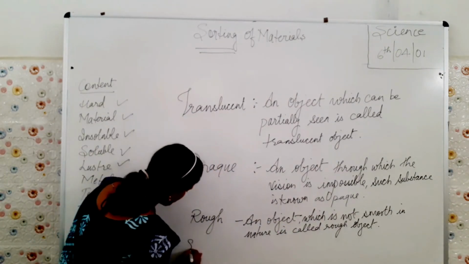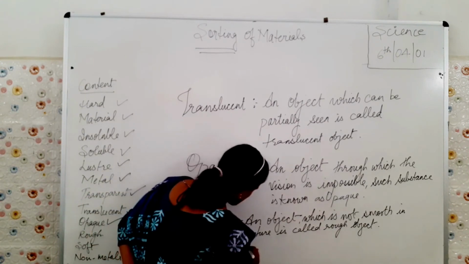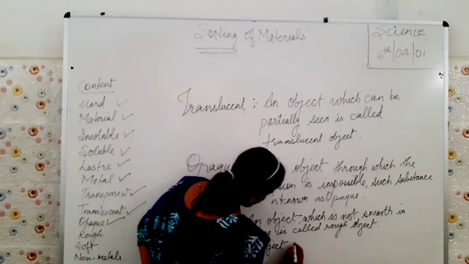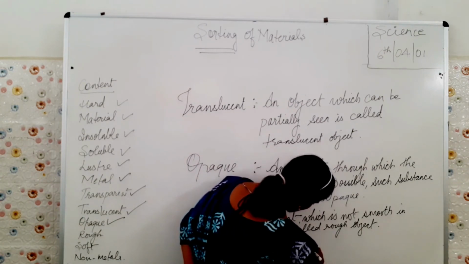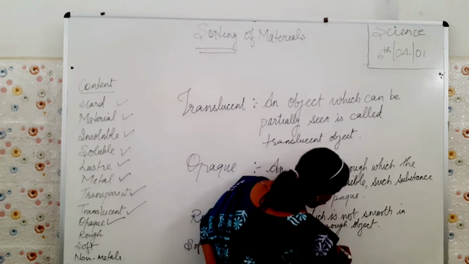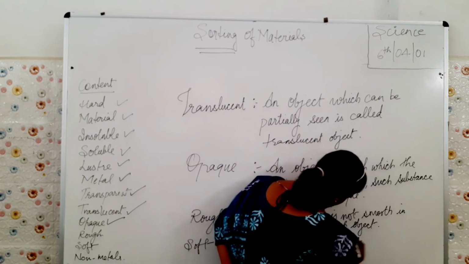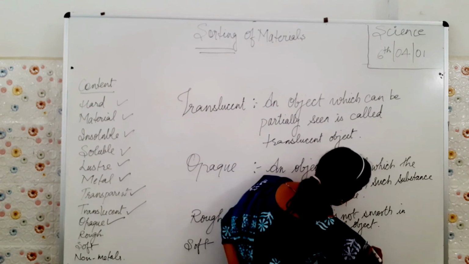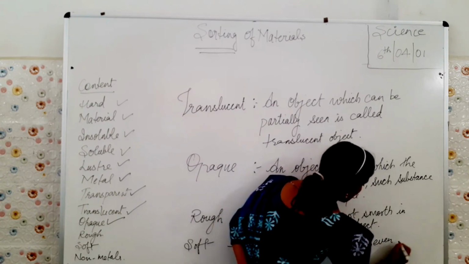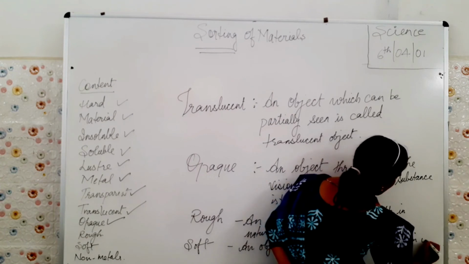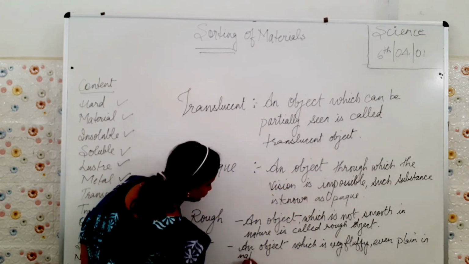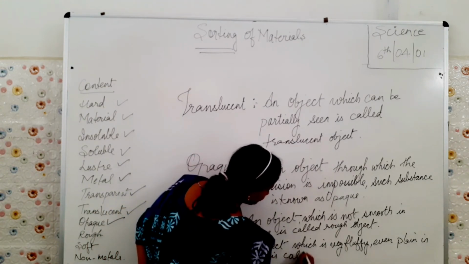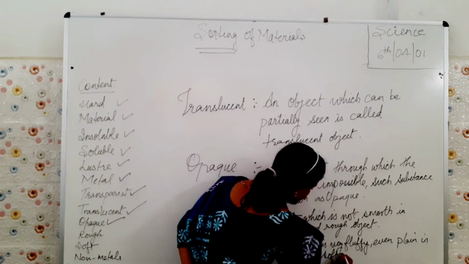Soft. An object which is very fluffy, very even and plain in nature is called a soft object.